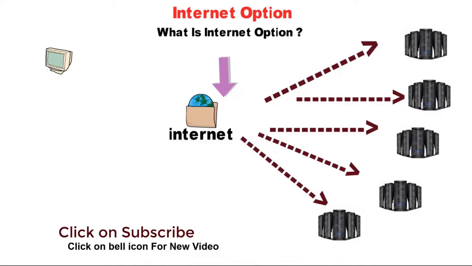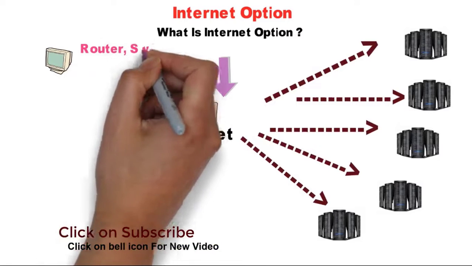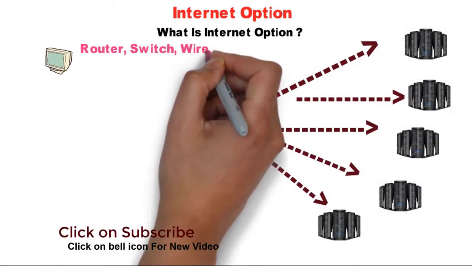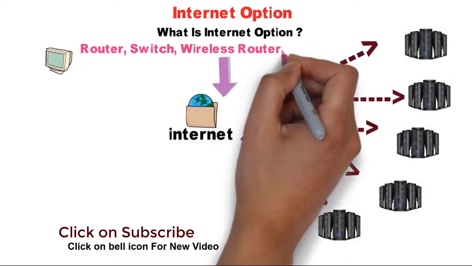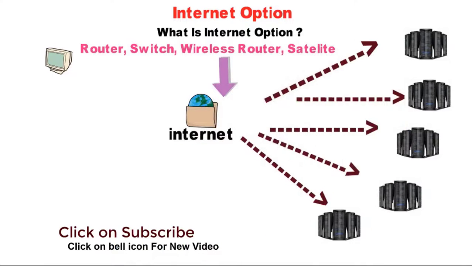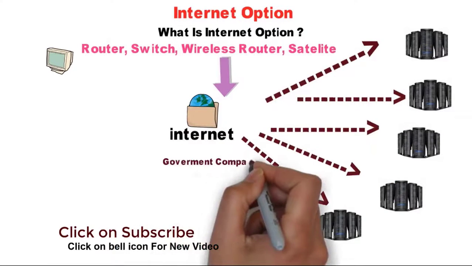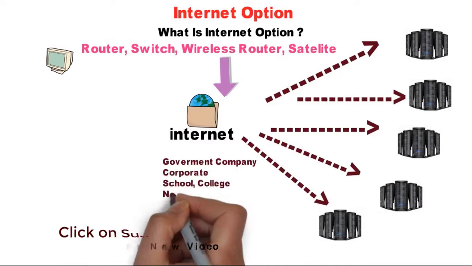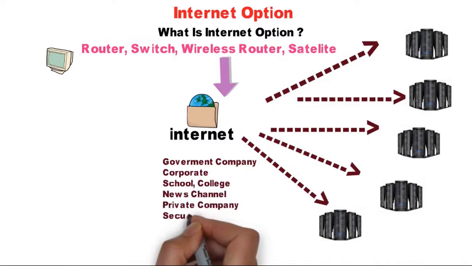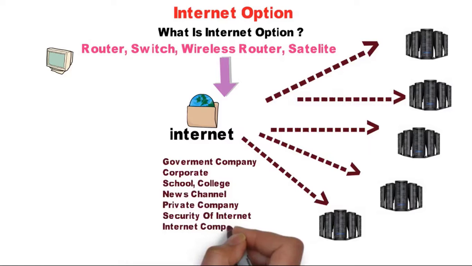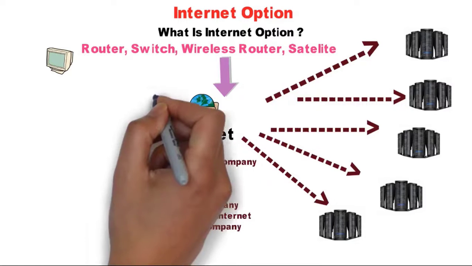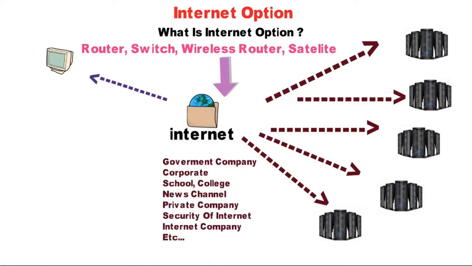The internet has different types of devices: routers, switches, wireless routers, satellites. Your data goes to government companies, corporate companies, schools, college servers, network channels, private companies, internet security, anything.